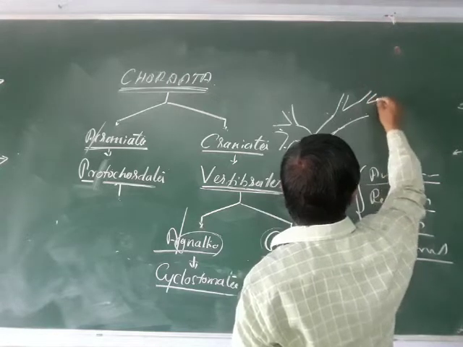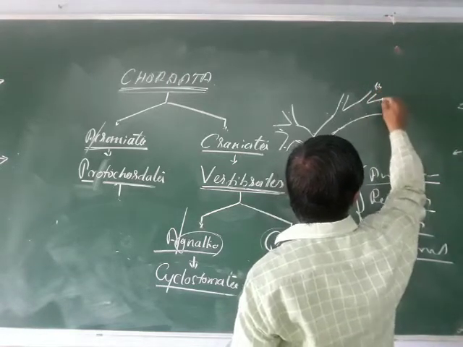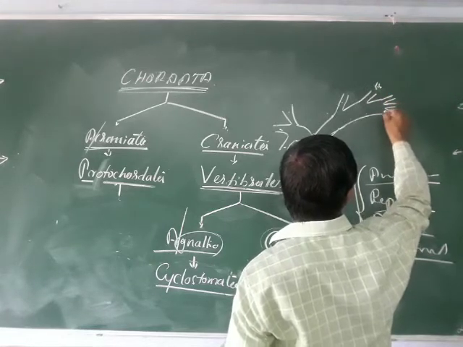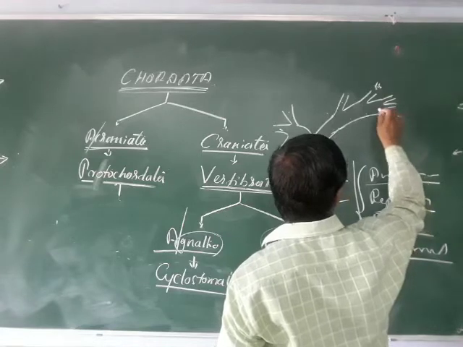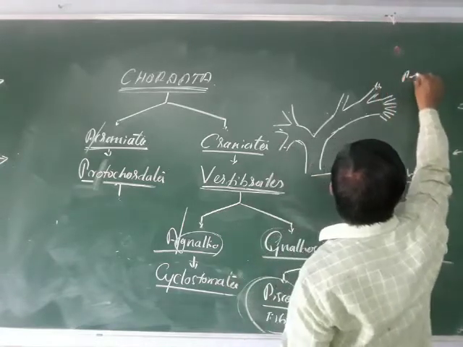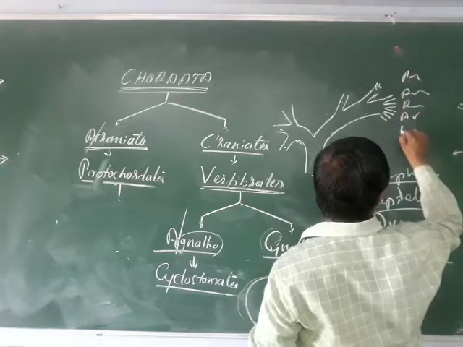This Gnathostomata is divided into Pisces and Tetrapoda, and these have been classified into 4 classes: amphibians, reptiles, aves and the mammals.